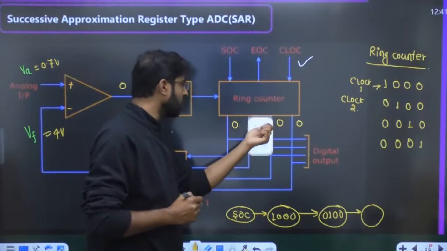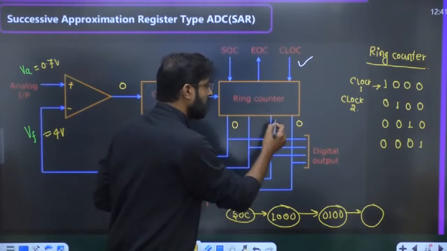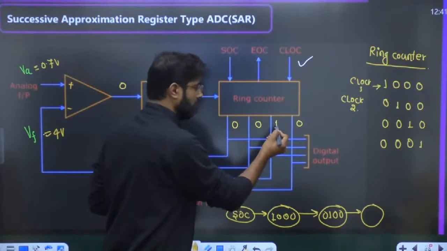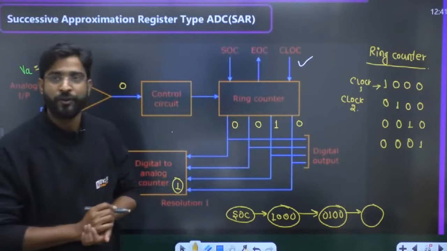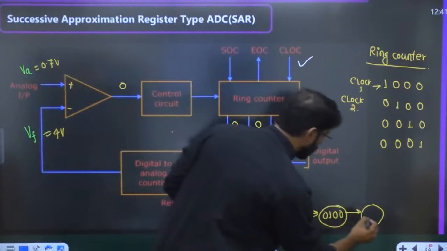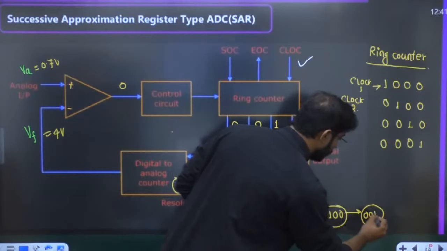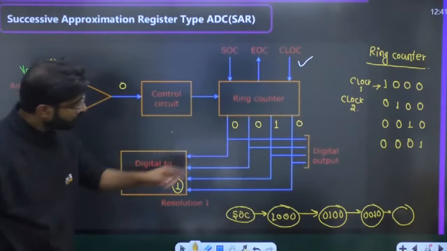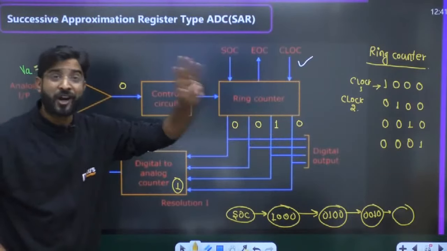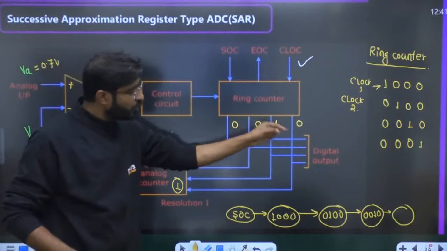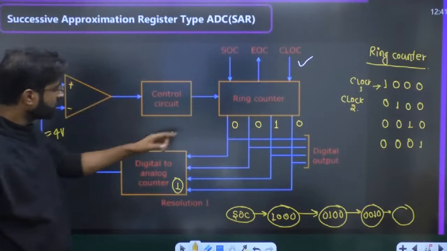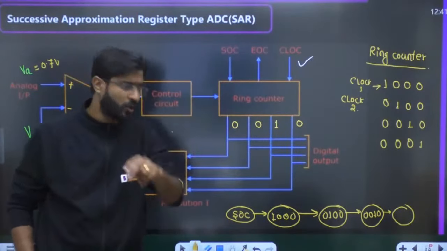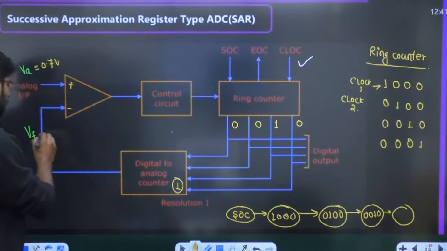Now if you apply the clock, then what happens? This is the third clock we have applied. The ring counter will make the next bit 1 and the previous bit 0. It means after the third clock, your state will become 0, 0, 1, 0. What is the decimal equivalent of 0, 0, 1, 0? It is 2. 2 into 1, you will get 2 volt.